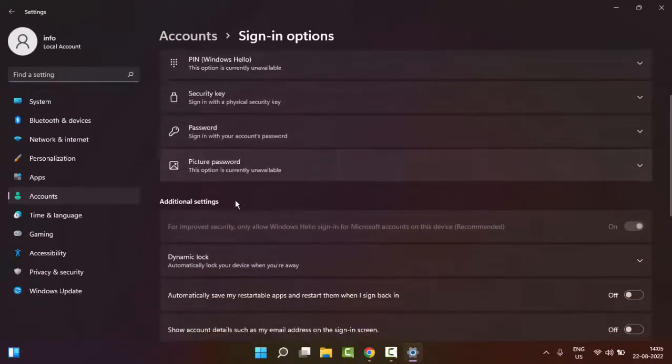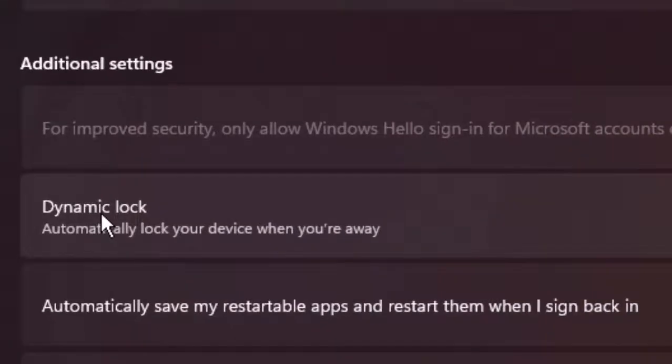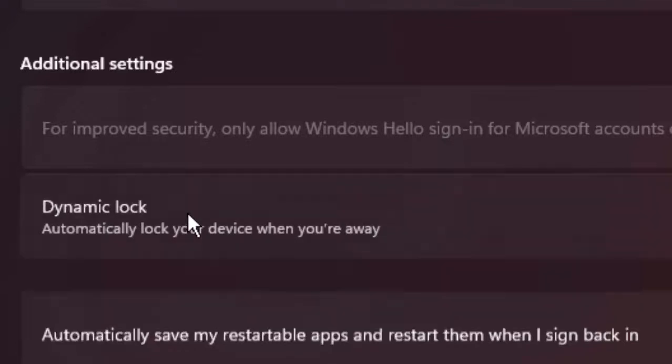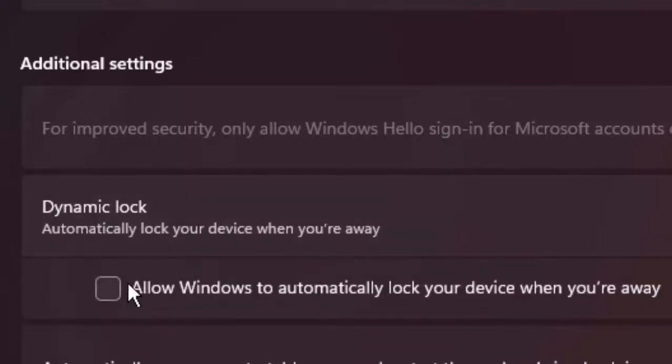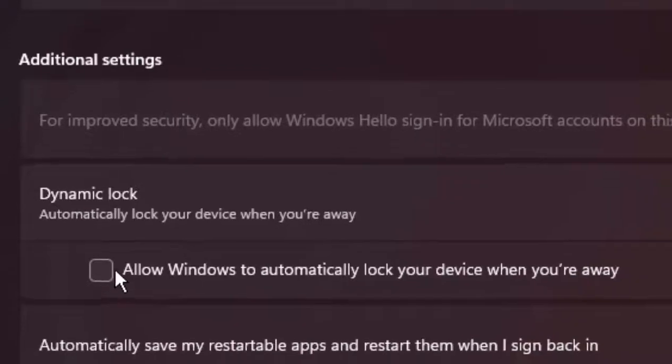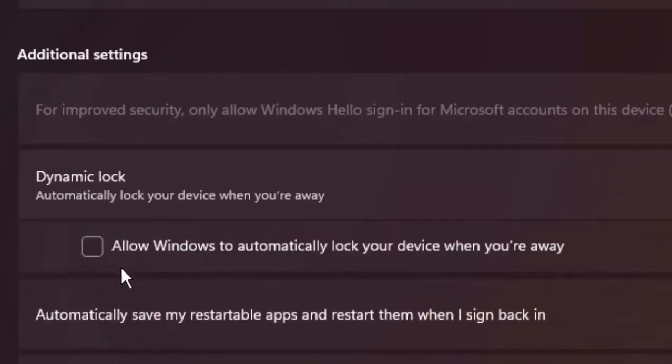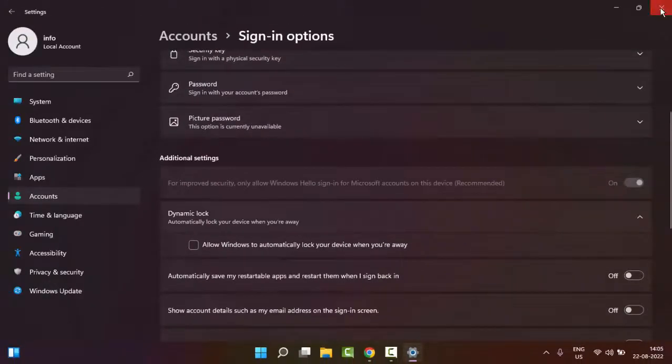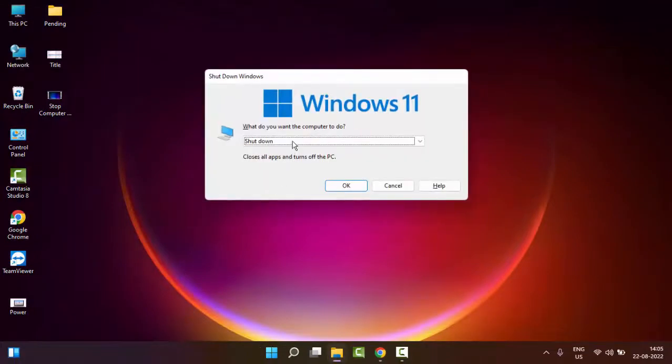Scroll down. Click on dynamic lock: automatically lock your device when you are away. You click here and finally, as you can see here, allow Windows to automatically lock your device when you are away. Make sure you uncheck this option. You uncheck this option, and after this, guys, you restart your device. Hopefully it will fix your problem.